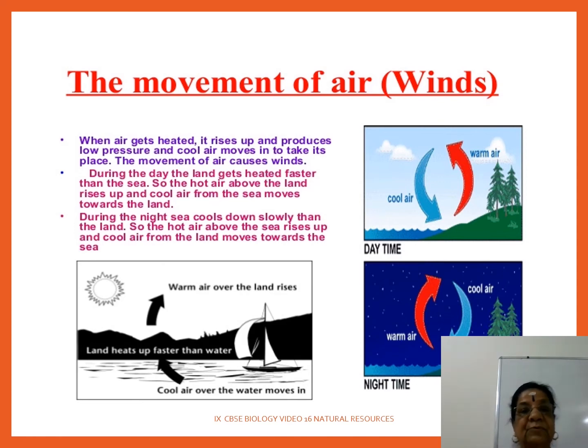The land heated faster than sea, so hot air above the land rises up and cool air from the sea moves towards the land. So during night, sea cools down slower than the land. So the hot air above the sea rises up and cool air from the land moves towards the sea. The picture, புரிஞ்சுக்கோ, இது ரொம்ப ஈஸி. ஸோ வார்ம் ஏர் நைட் டைம்ல வார்ம் ஏர் மேலே போகிறது. டே டைம் இது வந்து டே டைம், இது நைட் டைம். I hope you understand. Right.